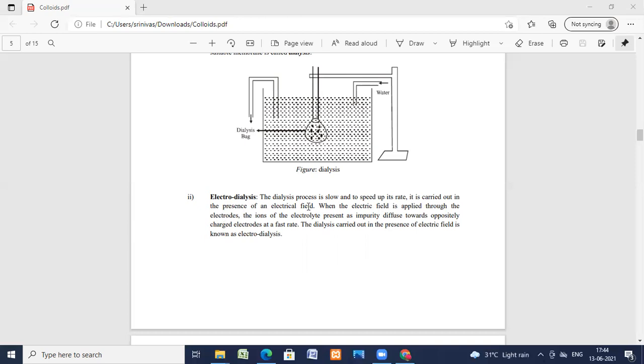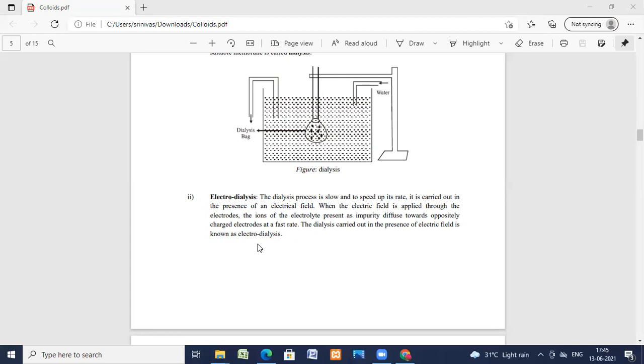the electrical field. So when the electrical field is applied through the electrodes, the ions of the electrolyte present in the impurities diffuse to the oppositely charged electrodes at a fast rate. So dialysis carried out in presence of electrical field is known as electrodialysis. So in order to speed up the dialysis, the process is quickened by applying electrical field, provided the substance in the true solution is an electrolyte. The process is then known as electrodialysis. Under the influence of electrical field, it will migrate faster to oppositely charged electrodes placed outside the bag.